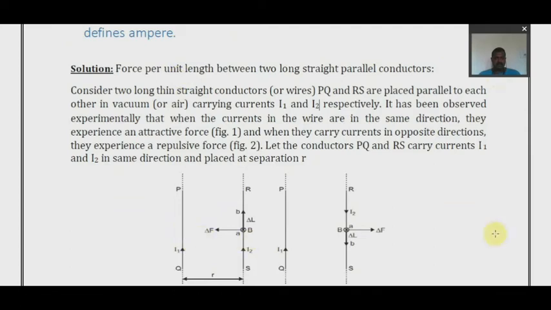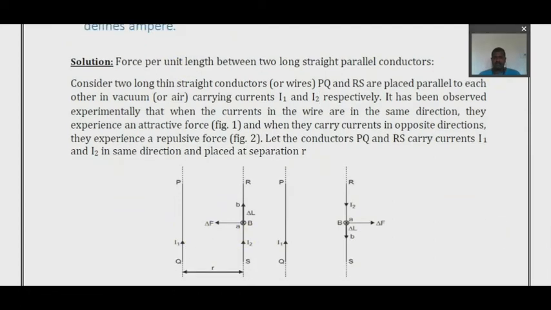In these two parallel conductors, remember, when we say conductors are parallel, the current flow can be in the same direction, or the current flow can be in two different directions. In this question, we have considered two figures. In the first one, the current flow is in the same direction.